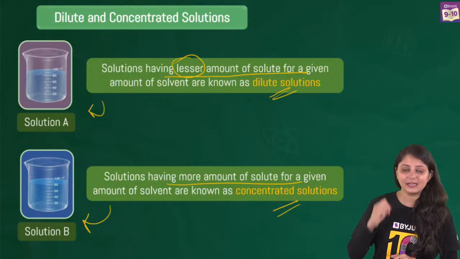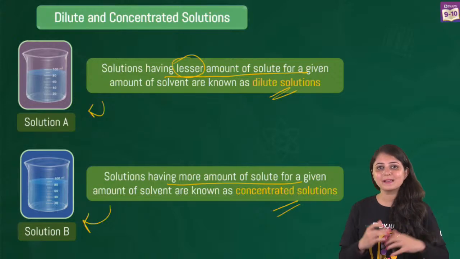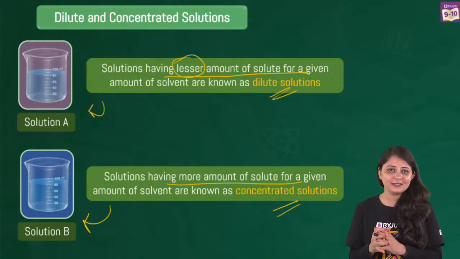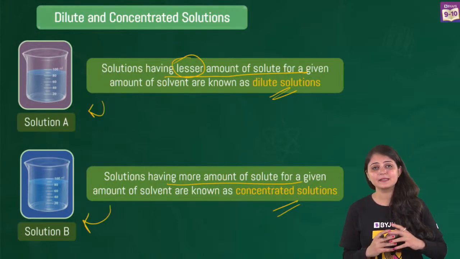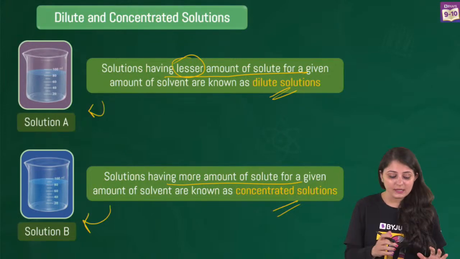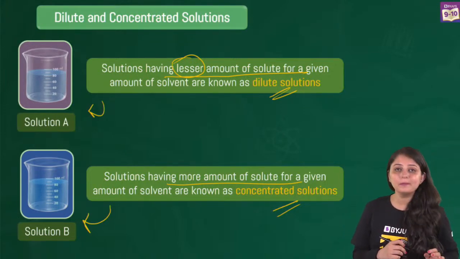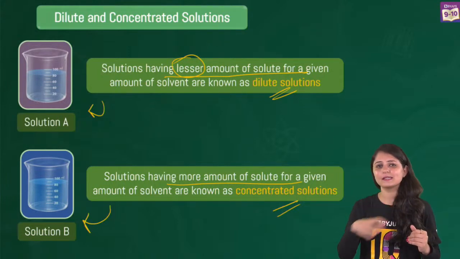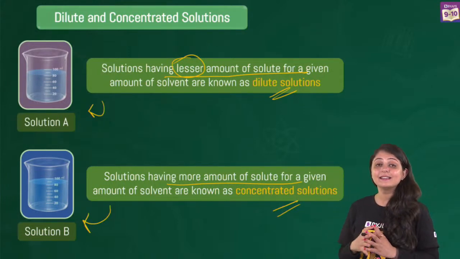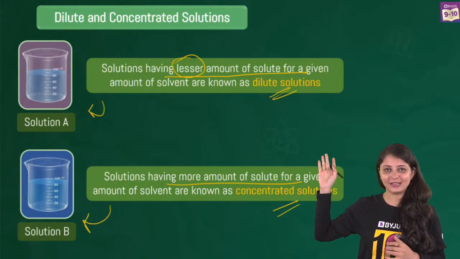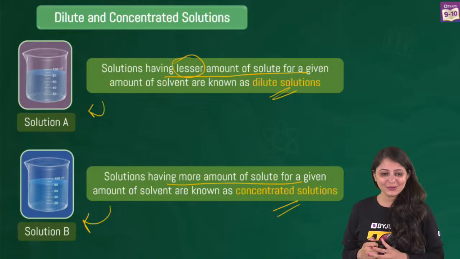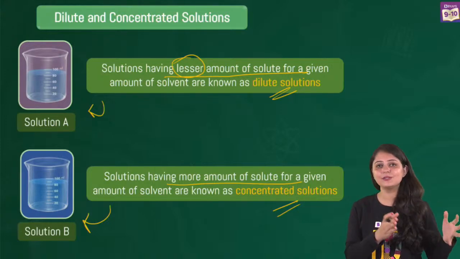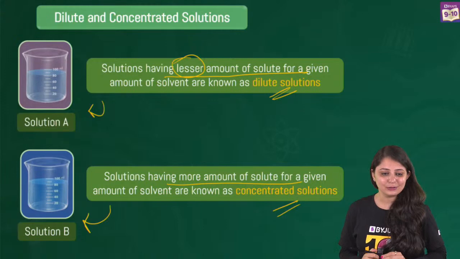And solution B that contains more salt will be comparatively a concentrated solution. Yes, correct. These terms are basically used in comparison. Suppose to solution B, I keep adding some more salt, some more salt, then of course solution C which I'll get would be more concentrated. So now you know what a dilute solution and a concentrated solution is.